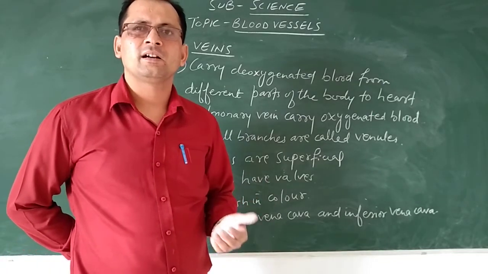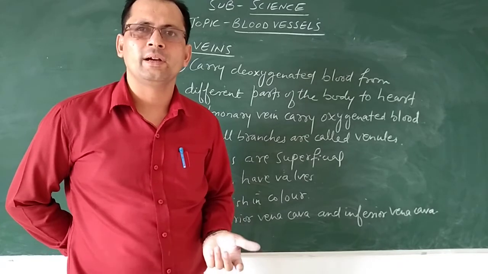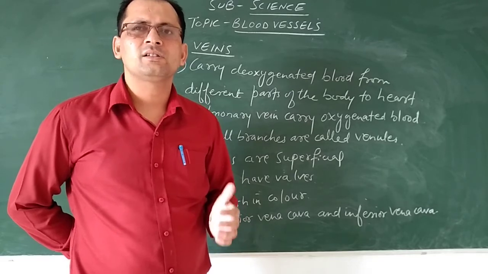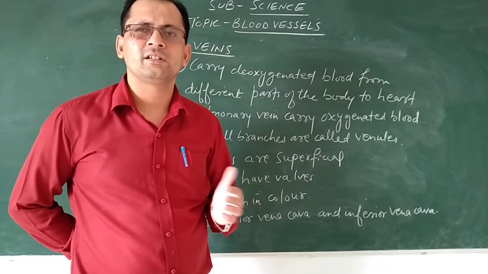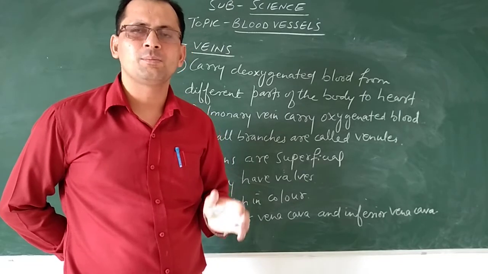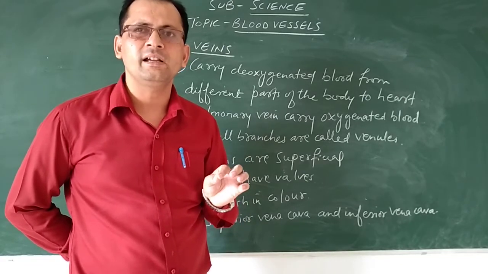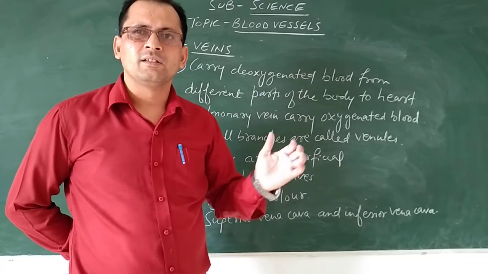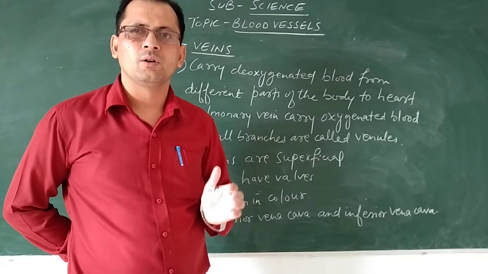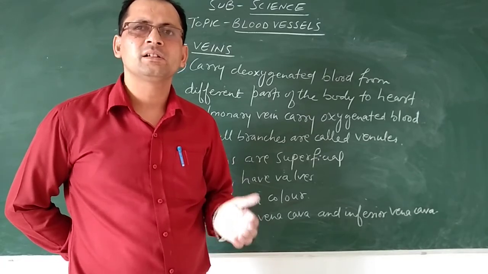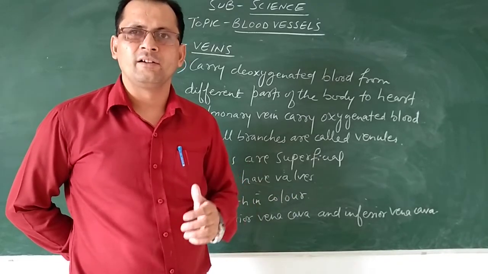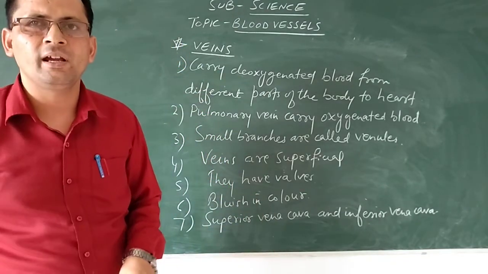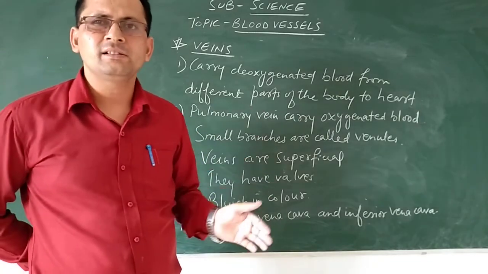Now let us see the third type of blood vessel which I am going to tell you, capillaries. Capillaries are the thinnest blood vessels. Among the three, the capillaries are the thinnest blood vessels, सबसे पतली blood vessels हैं, and they are functioning to join the artery and veins together. The major function of the capillaries is to connect veins and arteries together. So the three types of blood vessels which we have discussed today are arteries, veins and capillaries.